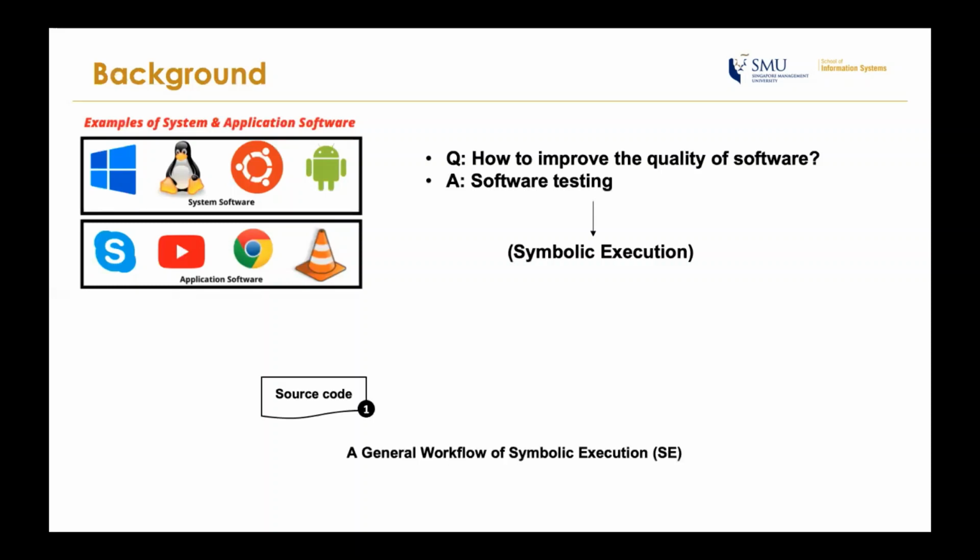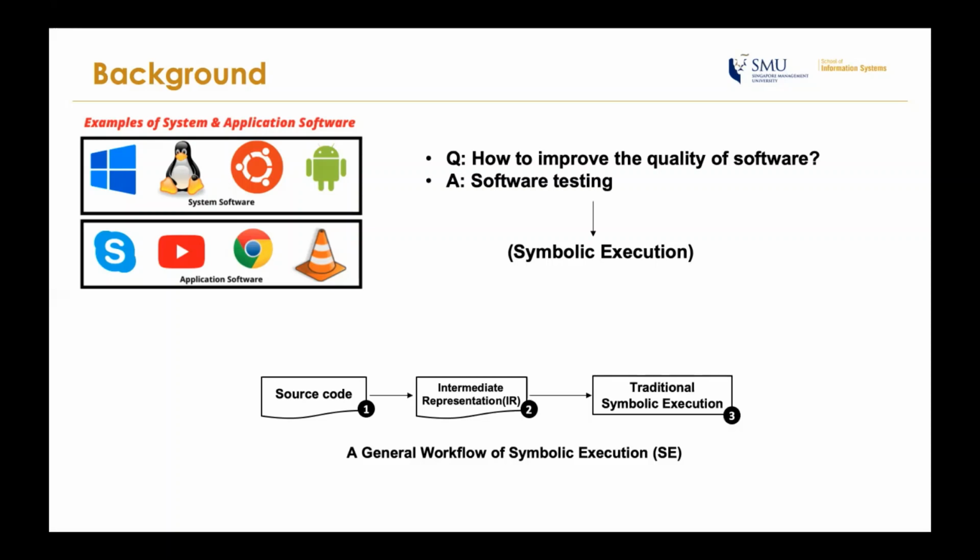Traditional SE engines work as follows. It first collects the source code of the software system under test and then transfers the source code into an intermediate representation, so-called IR. Then the SE engine analyzes the IR instructions to find any potential errors. Notably, during the analysis, the major operation is interpretation, which analyzes all the instructions. It's no doubt that such checking can be time-consuming, carrying severe performance issues.